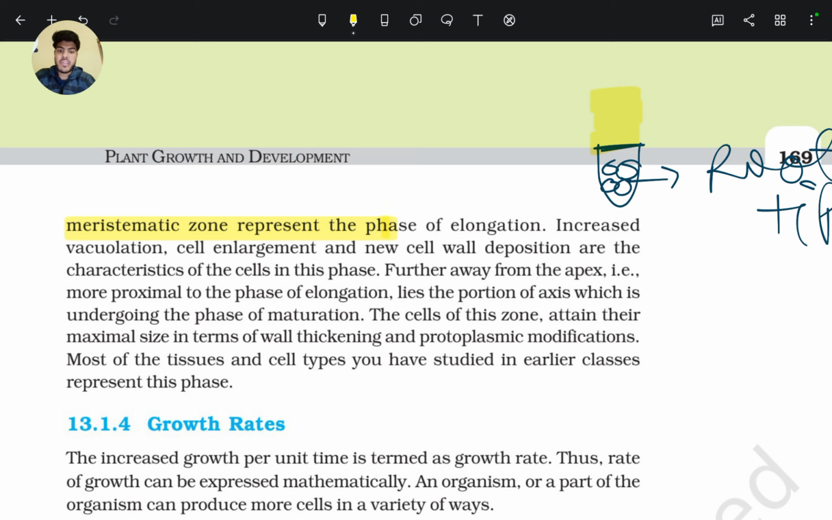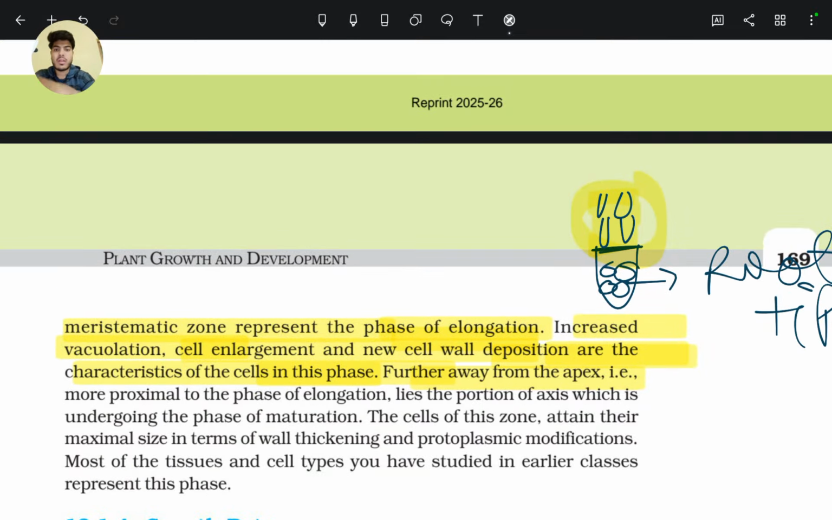the meristematic zone is followed by the phase of elongation. Here cells elongate to increase length, with increased vacuolation. So cells elongate by increased vacuolation. Cell enlargement and new cell wall deposition are the characteristics of the cells in this phase. Further away from the apex, above this portion,